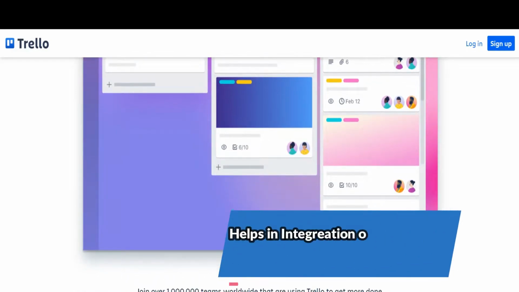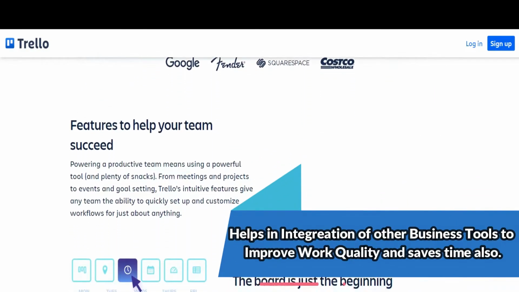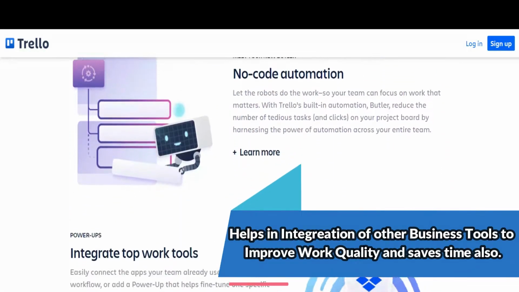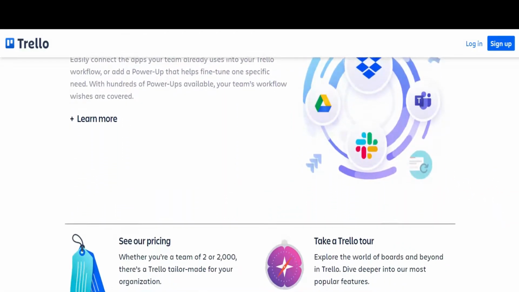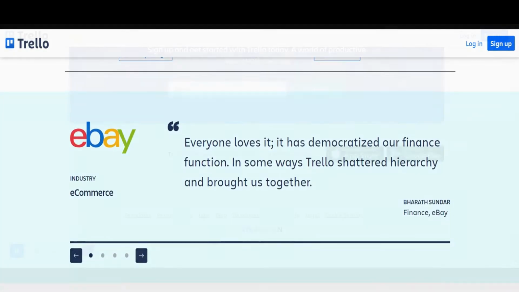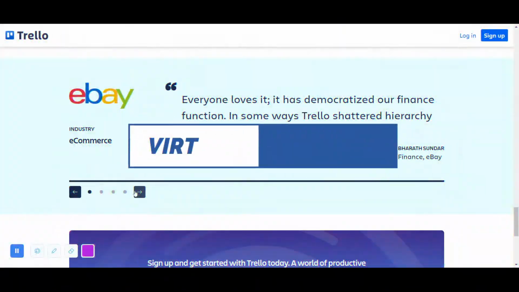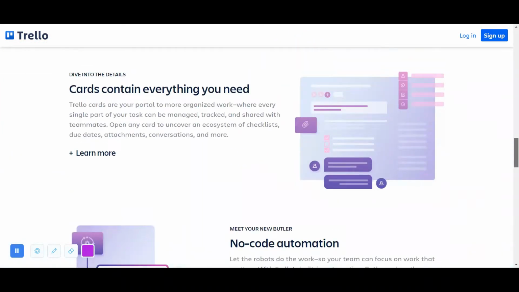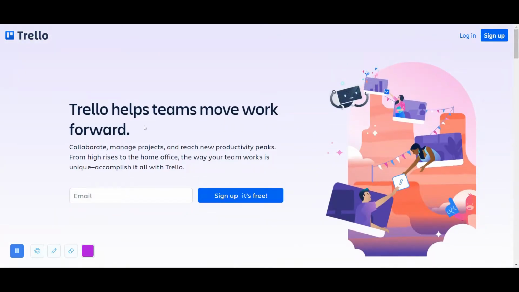With Trello's Power Up feature, you can easily integrate your business's other tools with your board for a bigger productivity boost, including Google Drive, Slack and Dropbox. You can also use Trello's virtual assistant Butler to trigger automatic actions on your cards, such as assigning the right colleague for a task or adding comments and labels based on rules.